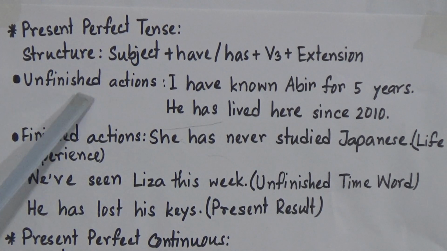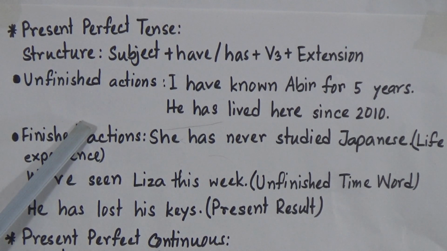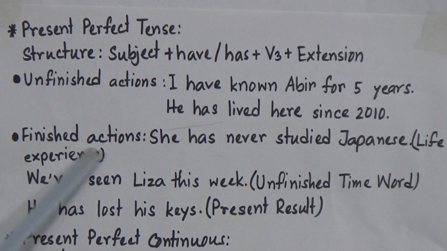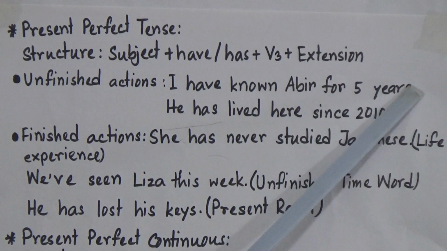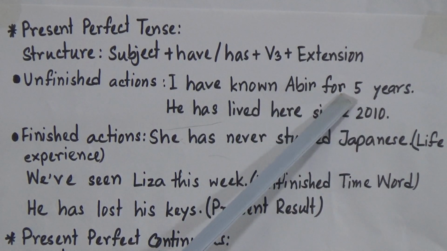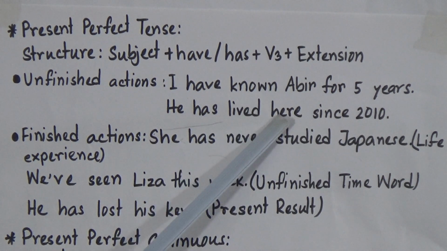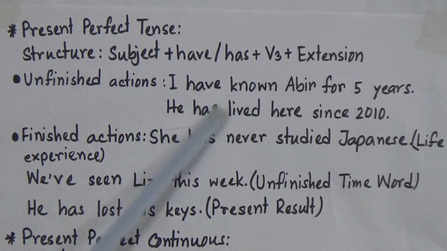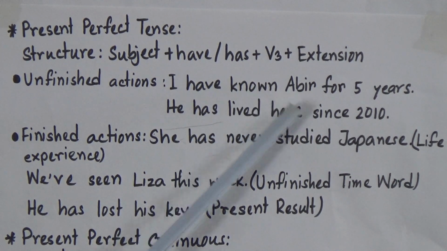Now look, we can divide these situations or actions in two ways: unfinished actions or finished actions. Now look, unfinished actions. I have known Abir for 5 years. That means 5 years ago I met him, but still I know him. He has lived here since 2010. So still I am living here, and it started in 2010. So the action occurred in the past, but it still has the result.